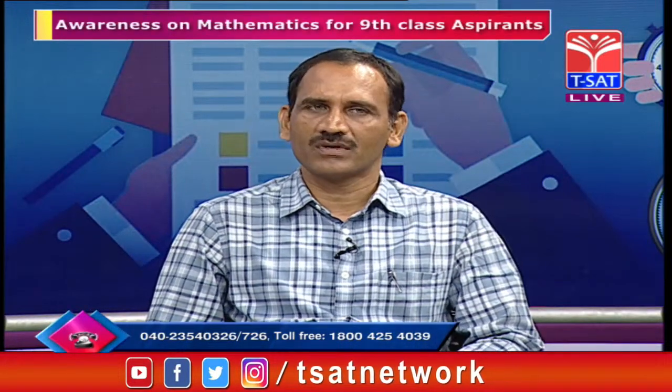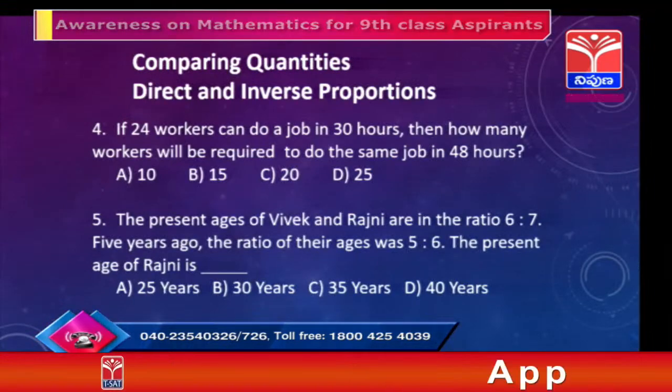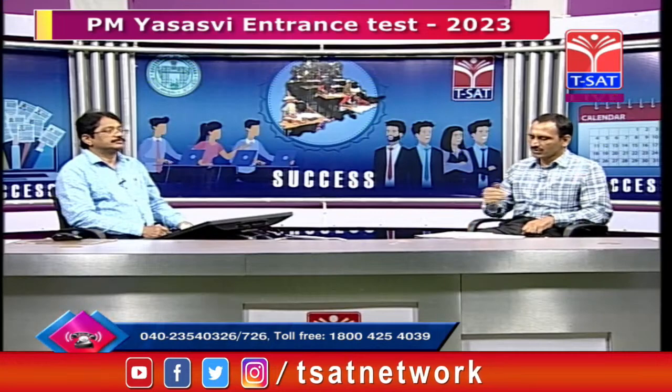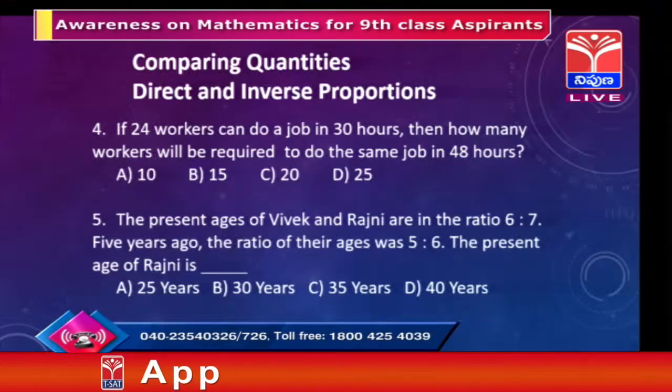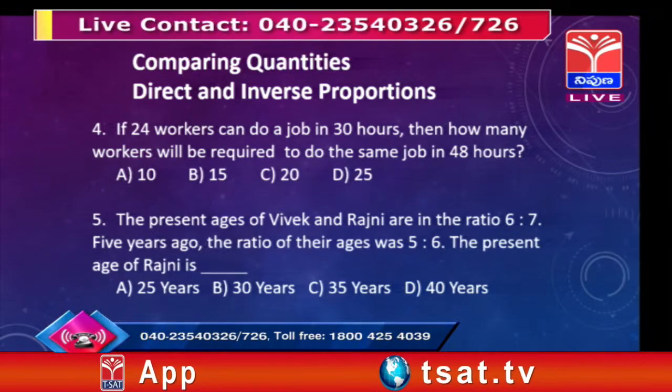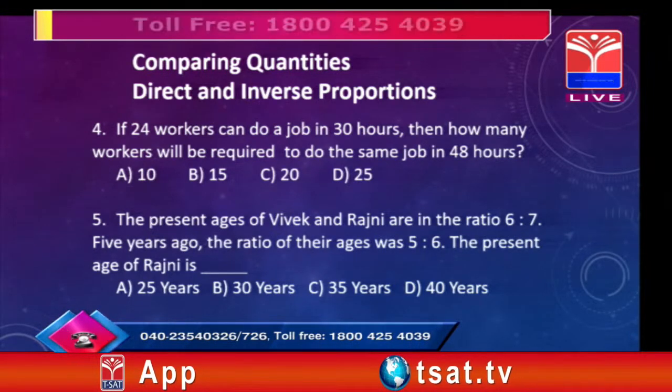If you observe the question, we have only two proportions, one is direct and another one is inverse. If two quantities increase on the same level, I mean if one increases the other one also increases, then we call it direct proportion. If one increases and the other one decreases, then we call it inverse. If you observe the two quantities here, one is the number of workers and the second one is the time taken. It is very simple logic.